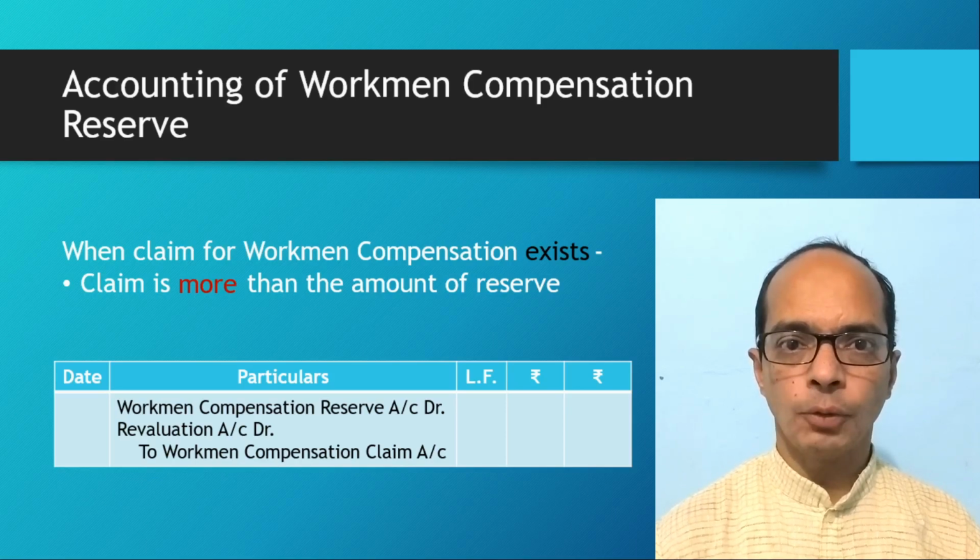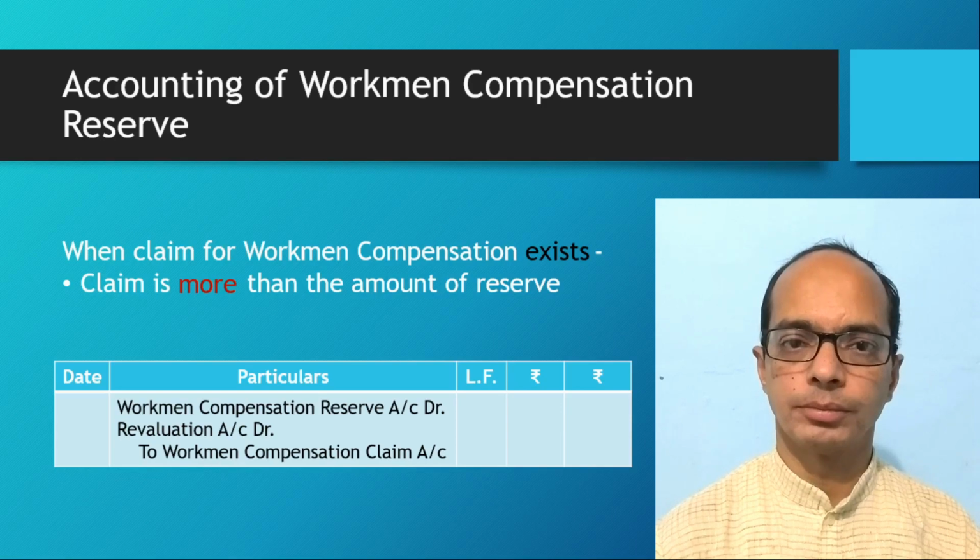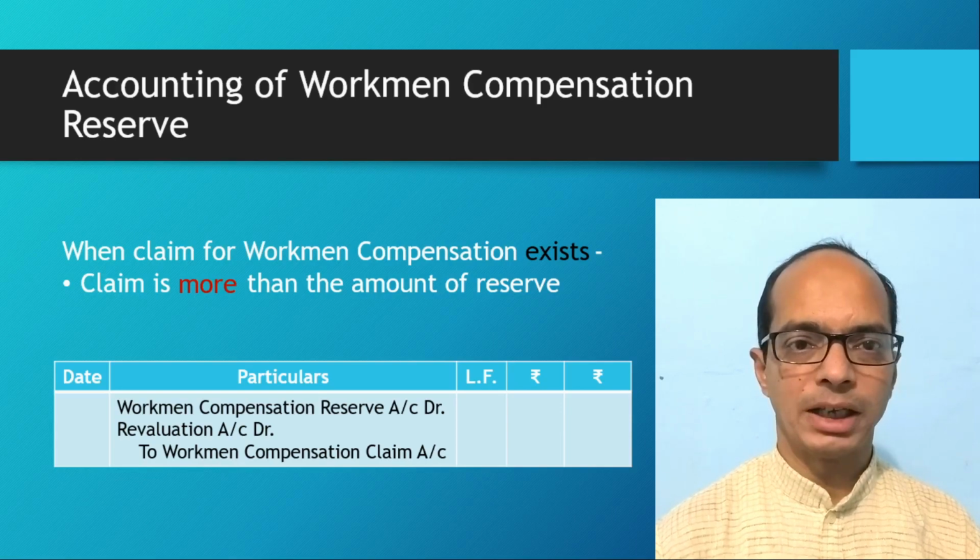So that is the kind of loss to the firm, and that loss will be debited to the revaluation account. So we will pass journal entry in this case: workman compensation reserve account debit, revaluation account debit to workman compensation claim account. We may take one example.